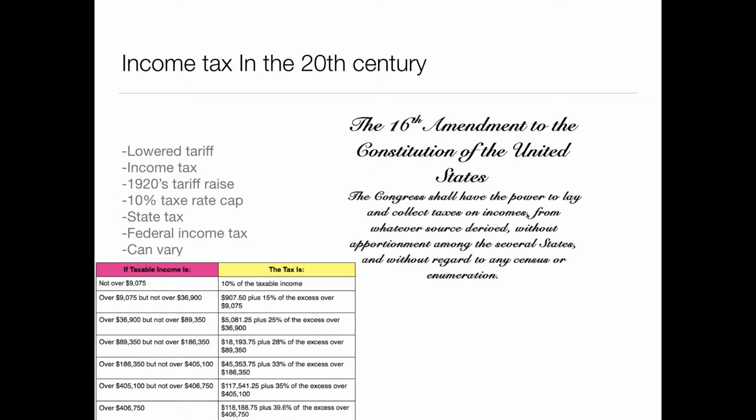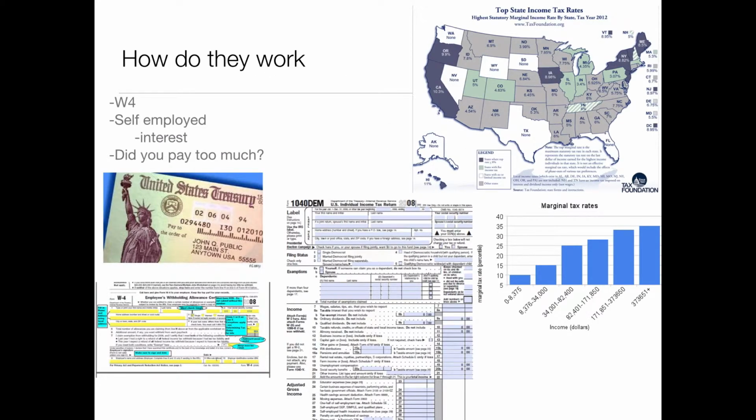So today, when you start a job, you fill out a W-4, stating marital status as well as any dependents. This is taken into consideration when they decide how much they will take. Employers hold that percentage of your income and send it to the government, either weekly or bi-weekly. So tax season isn't the only time we pay taxes. Self-employed persons put that money in the bank where the government can also collect from the interest. Come tax season, Form 1040 decides whether you pay too much and get a refund, or didn't pay enough and have to pay more. This is also when you fill out your deductions. These include interest on mortgage payments, children, educational costs, and even donations to charity.